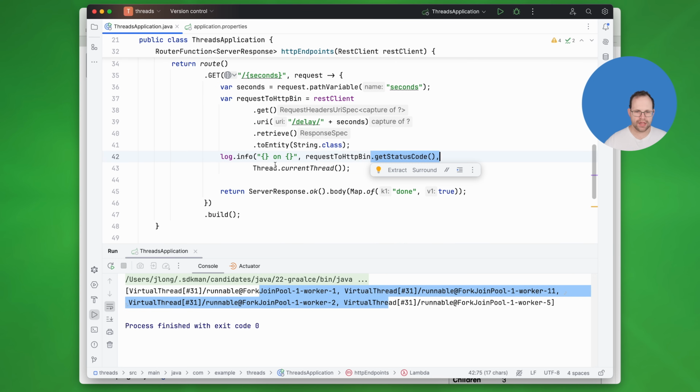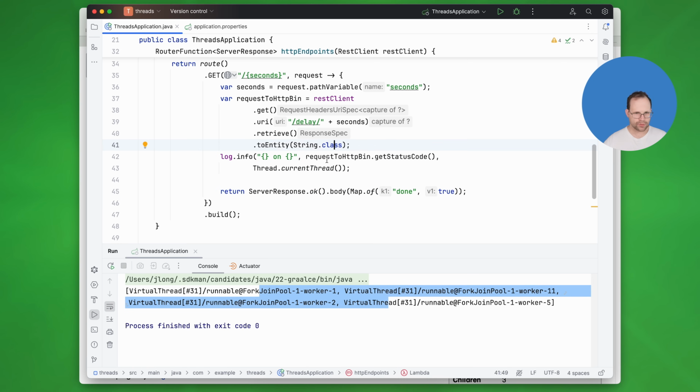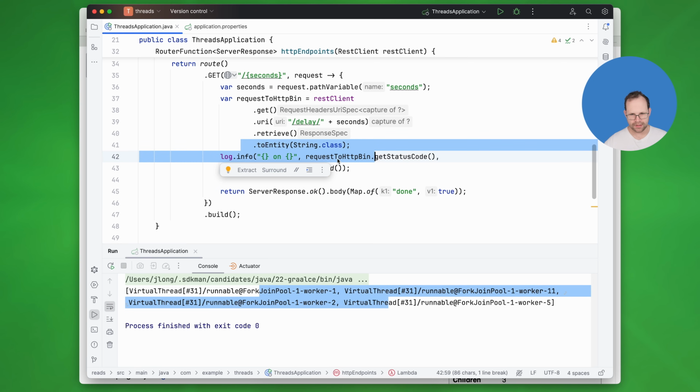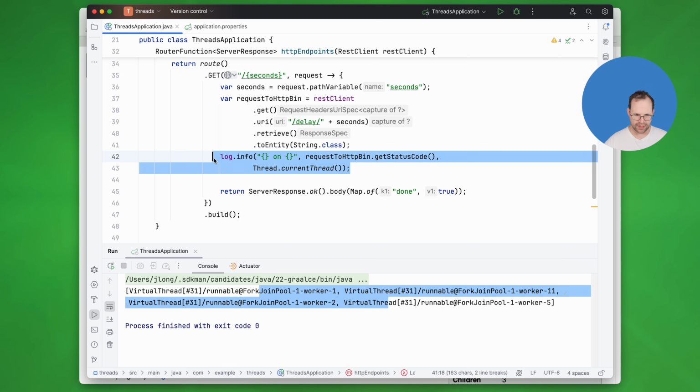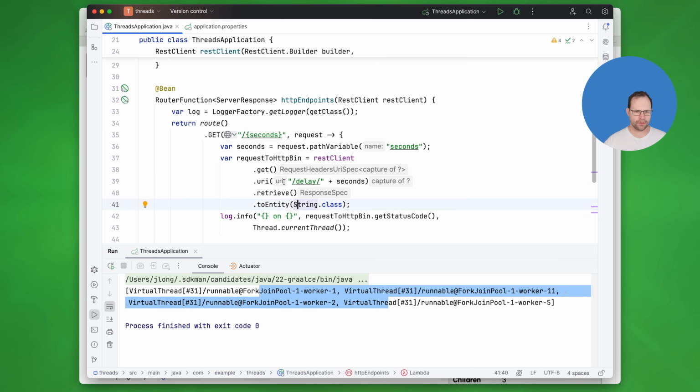We're going to print out the status code and the current thread. We don't actually care about any of this. I mean, it's just nice to look at this, but this isn't all that germane. But because we're going to make so many requests, we're not going to be able to really, besides confirming that everything's okay, inspect all this stuff too much. Okay. So now, this is our service.